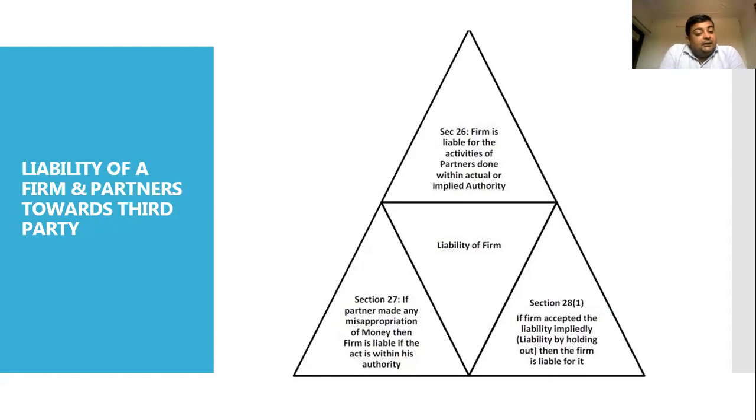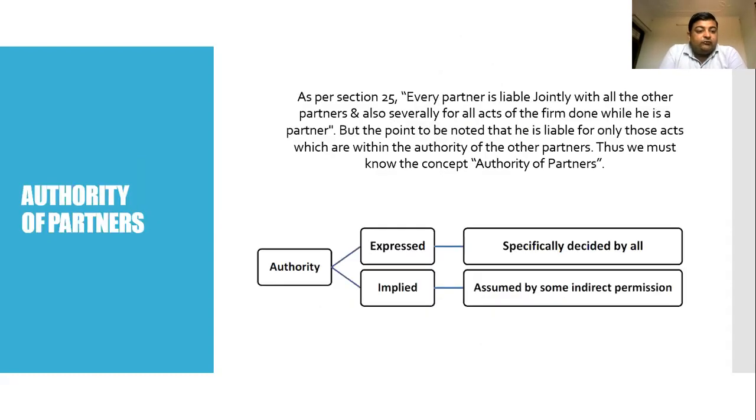If a partner makes any misappropriation of money, then the firm is liable for acts within his authority. For example, if a person has committed forgery or misappropriation of funds in the firm, then the other partners or the firm can sue that particular partner for the misconduct, the forgery, or the misappropriation of money done by that person.